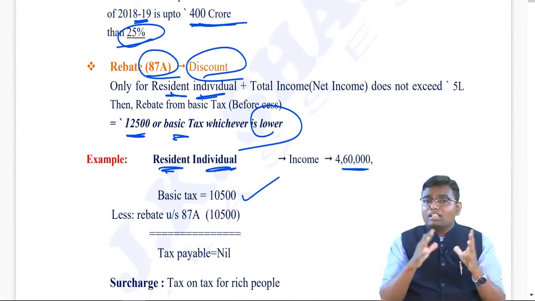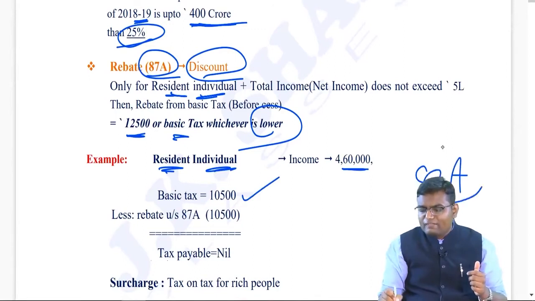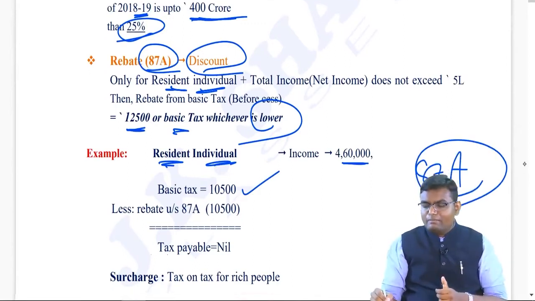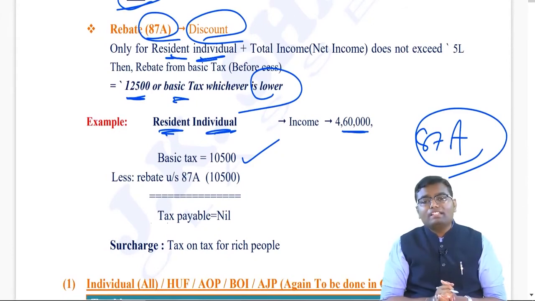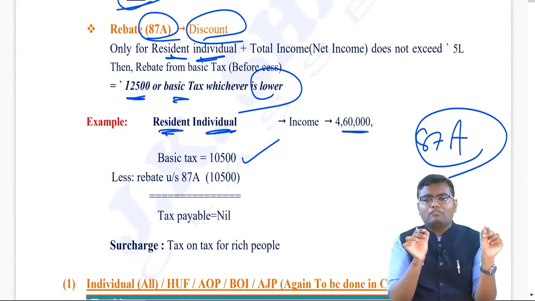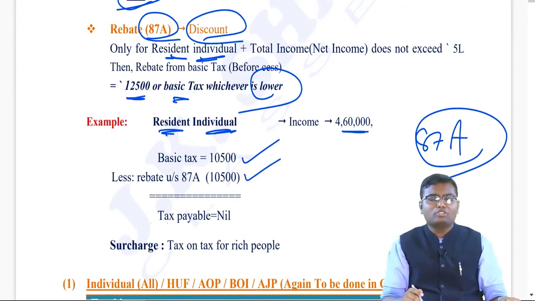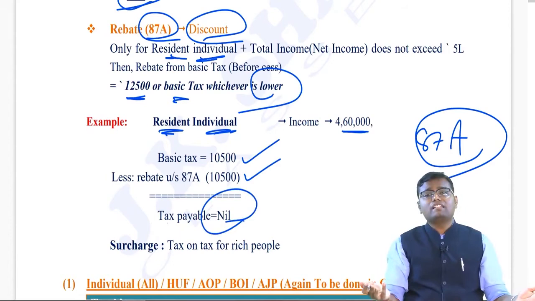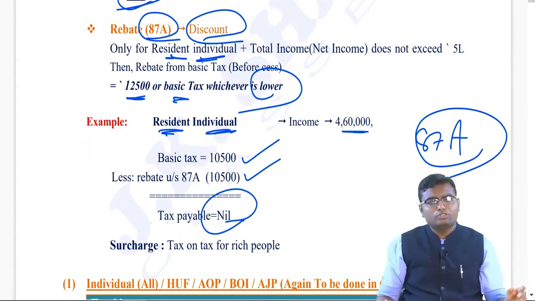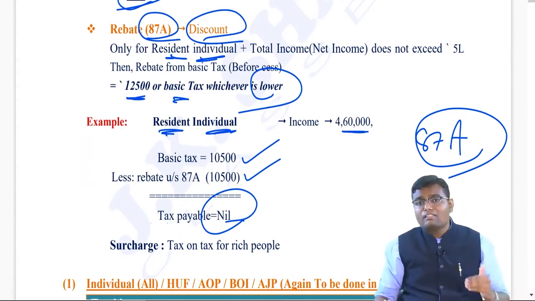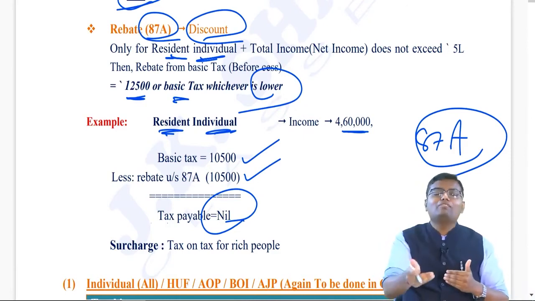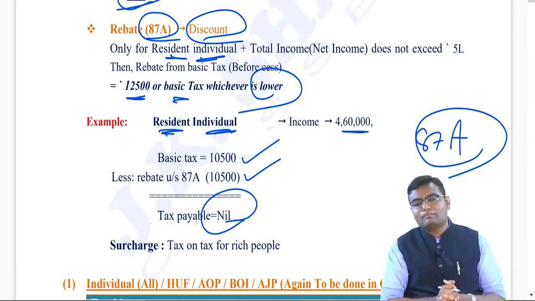But can I say all the conditions of section 87A are fulfilled? Yes, rebate will be applicable over here. What is the rebate? Basic tax or 12,500, whichever is lower. Over here 10,500 is the discount which you will get. The tax payable will be 0. Health and education cess, adding 4% to 0, you will get 0 itself. That means first you have to deduct rebate and then you have to add 4% health and education cess.